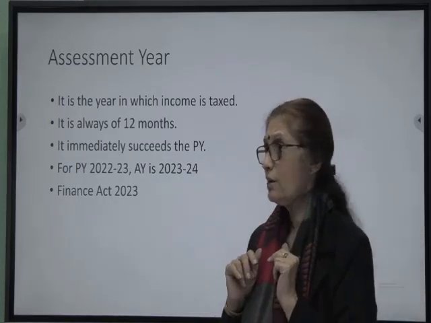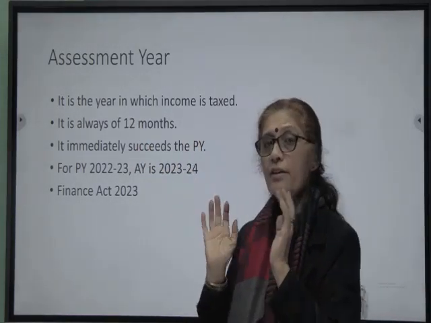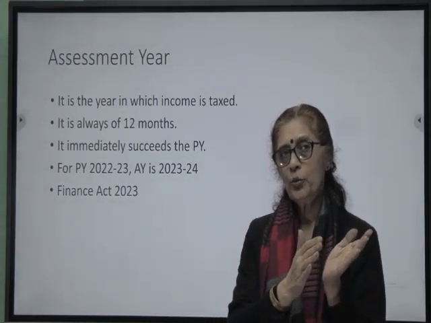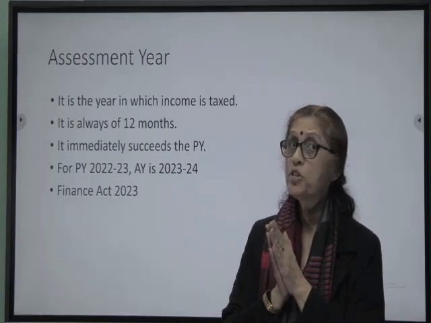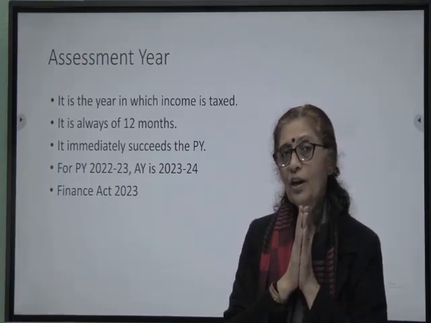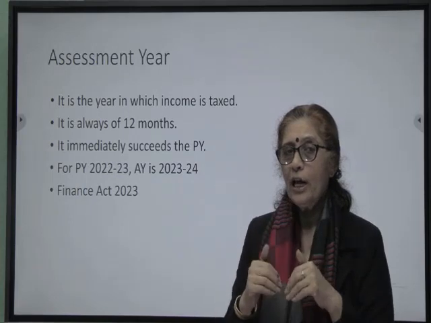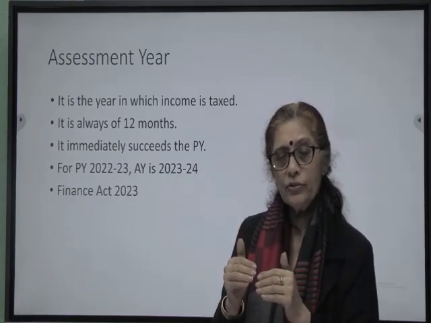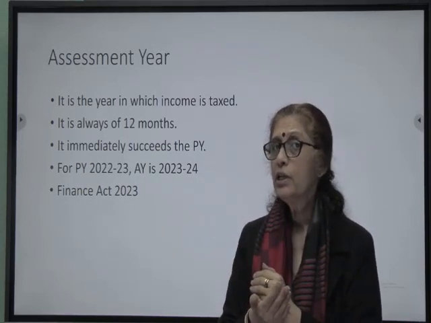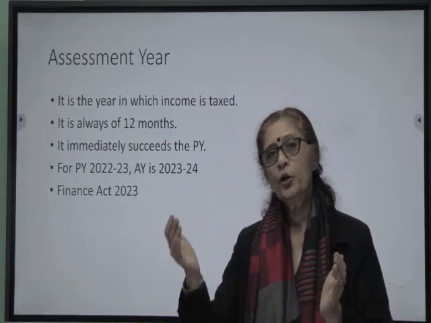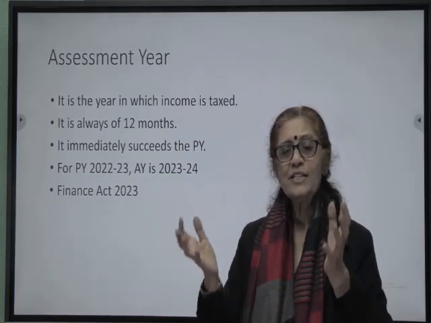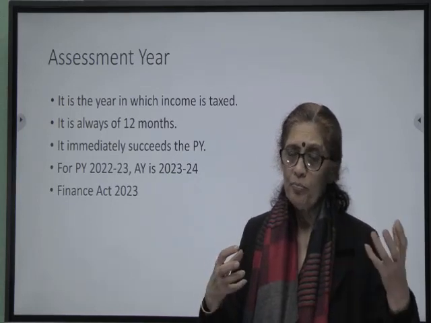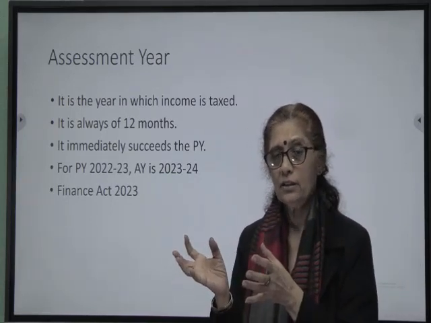Now what is assessment year? Assessment year is the year in which income is taxed. So while the income is earned in 22-23, it will be taxed in 23-24, which means what? For income that we have earned in 22-23, we are liable to file the income tax return up to July 23. And July 23 falls in 23-24.